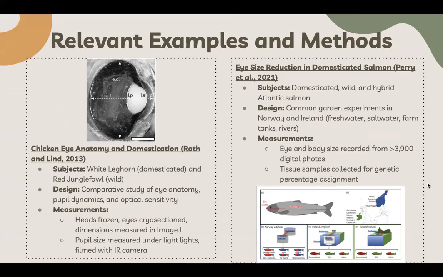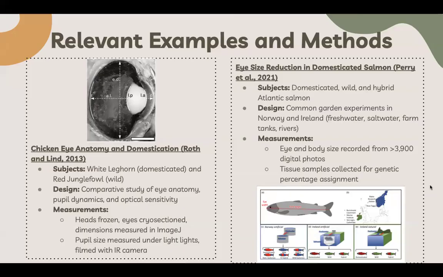Okay, our next study is by Perry and colleagues from 2021, and it looks at how domestication affects eye size in Atlantic salmon. So what they did was they compared domesticated, wild, and hybrid salmon using what's called a common garden experiment, basically raising all the fish in similar environments across Norway and Ireland, including freshwater, saltwater, farm tanks, and rivers. And to collect data, they took over 3,900 digital photos to measure eye and body size and also gathered tissue samples to figure out the genetic makeup of each fish.